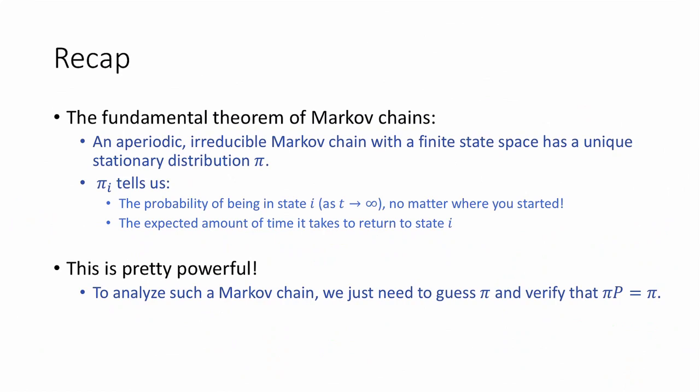Okay, so that's about it for this video. To recap, we saw the fundamental theorem of Markov chains, which says that an aperiodic, irreducible Markov chain with a finite state space has a unique stationary distribution pi. Moreover, pi tells us a couple of things. First, the probability of being in a state i as t tends to infinity is going to tend to pi_i no matter where you started from. Second, from this distribution pi_i, we can read off the expected amount of time it takes to return to a state i. We also saw a few examples showing that this was pretty powerful.